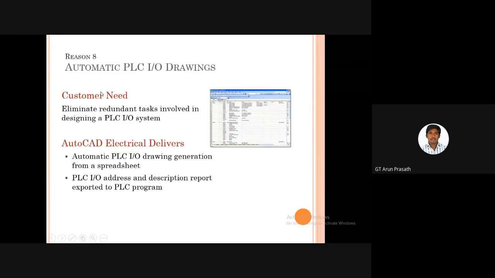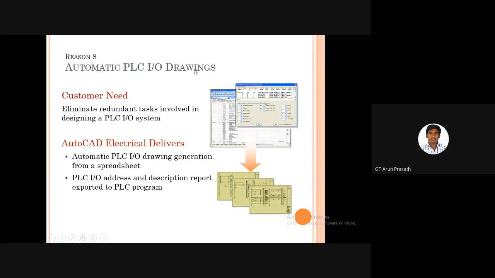Okay, and next one, automatic PLC IO drawing. As I said earlier, we do this by using the Excel worksheet. There is a formula for creating the Excel sheet. There are a lot of formulas here.